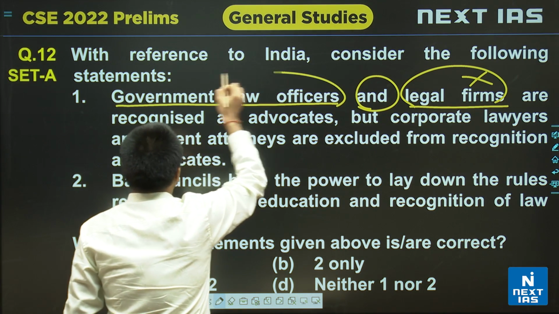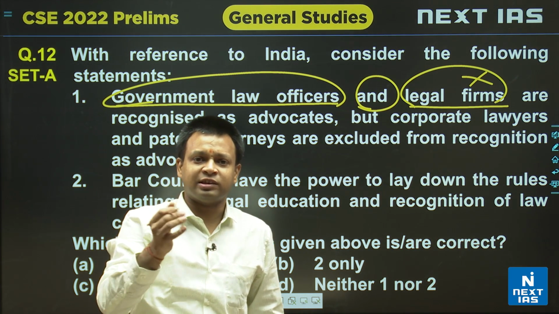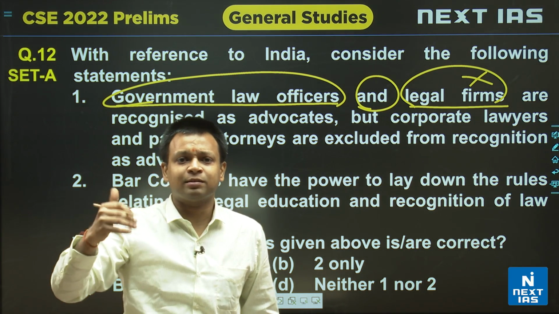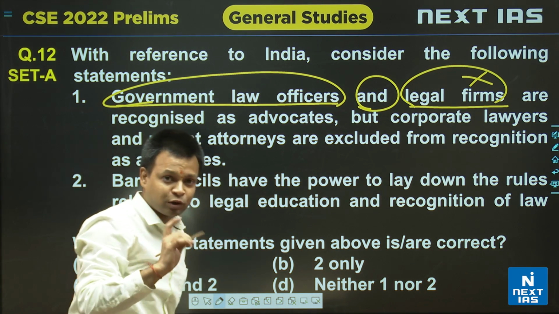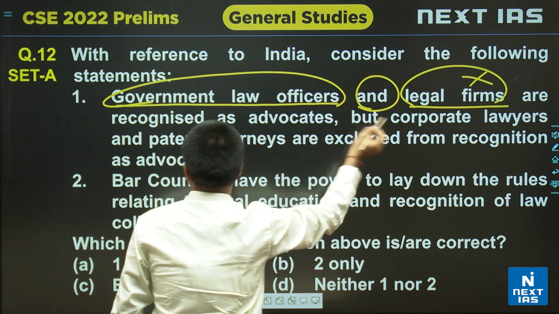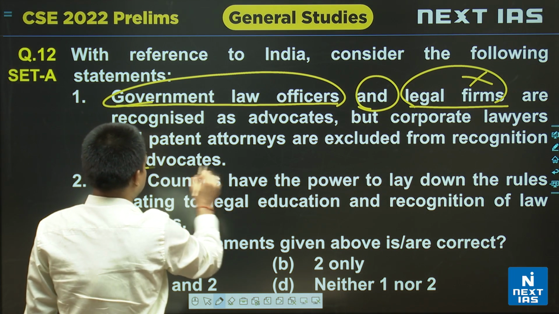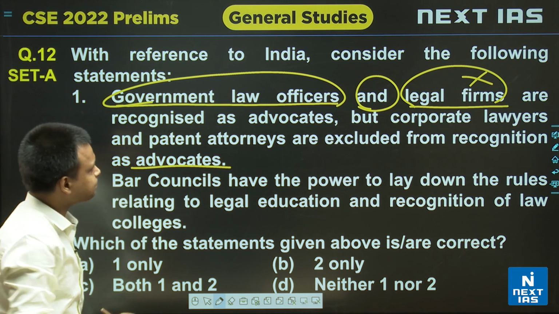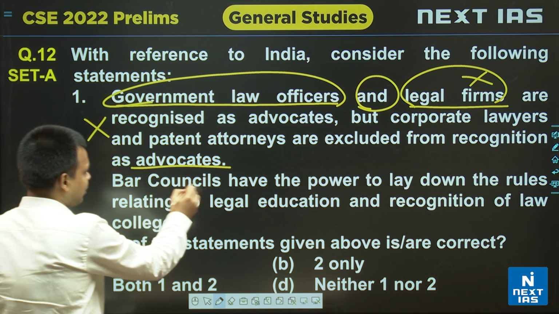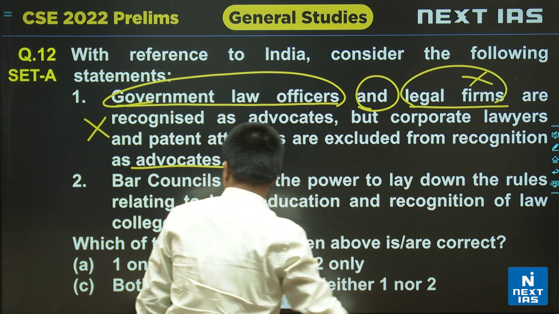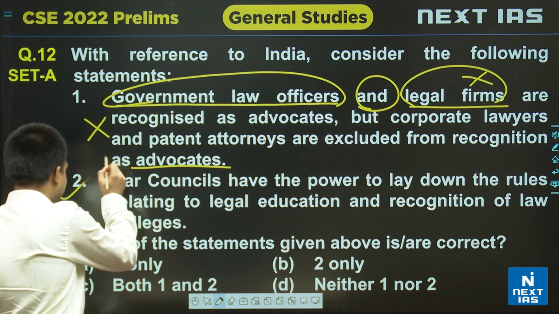Government law officers, again, are not all advocates. There are officers who just have some law degree and are giving some legal opinion to the government. So government law officers and legal firms are not advocates, but the statement says corporate lawyers and patent attorneys are excluded from recognition as advocates. So this statement is not correct. It is incorrect. Then, bar councils have the power to lay down the rules relating to legal education and recognition of law colleges. This is a correct statement.